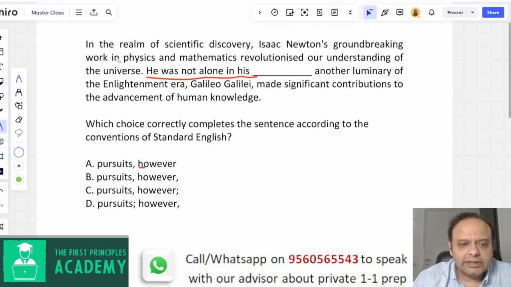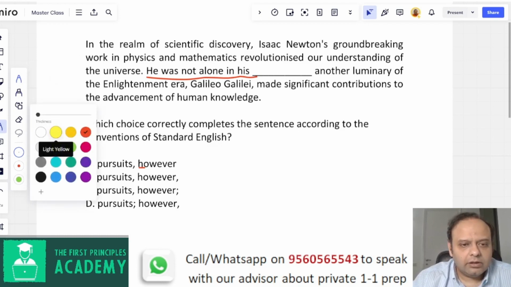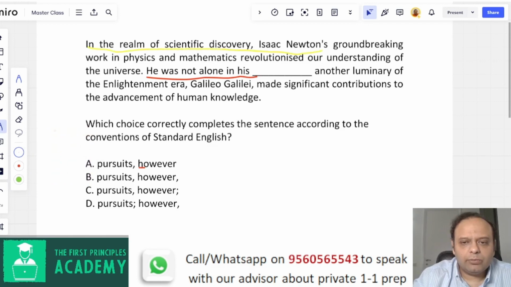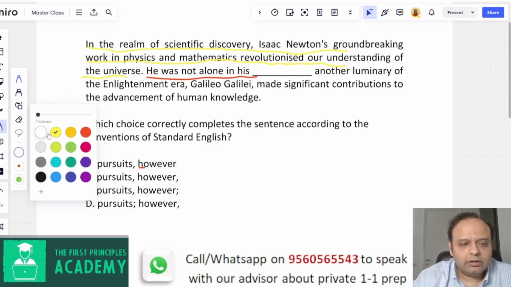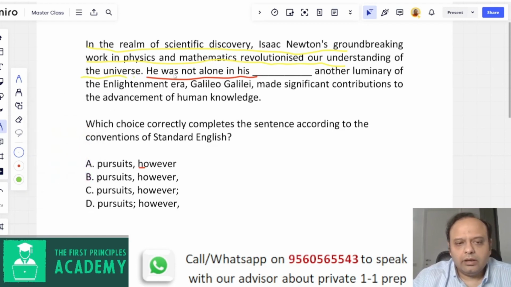So the contrast is really between this, let me choose a different color, right? Sentence, in the realm of scientific discovery, all the way to the universe, and this sentence that we have chosen in red. Okay, so the however should have come here, but it is not coming. But just as we showed, the however basically should be part of this sentence, right, and not the other.